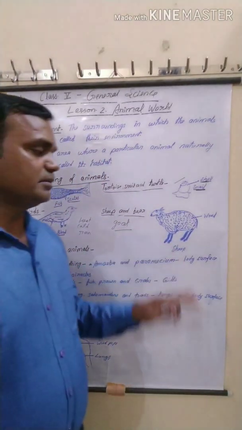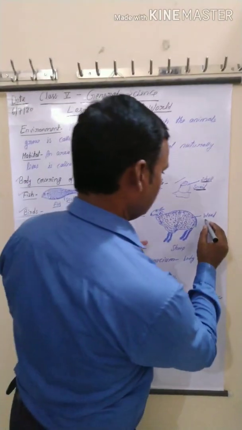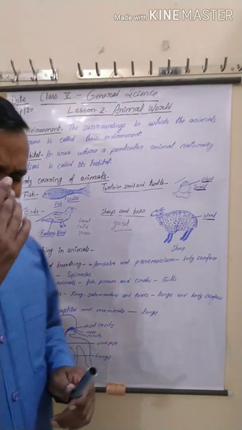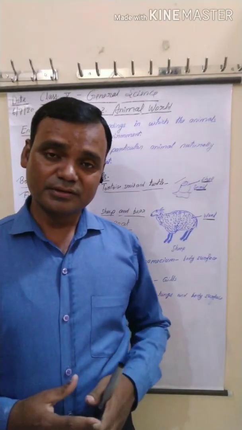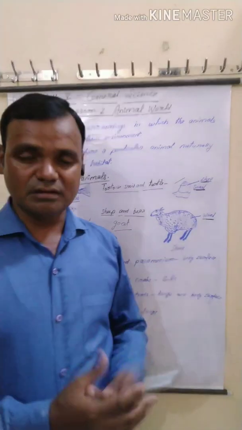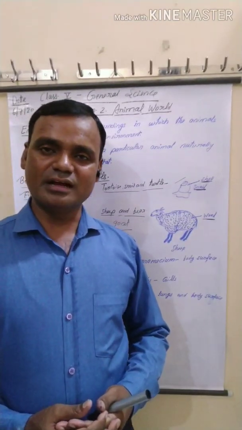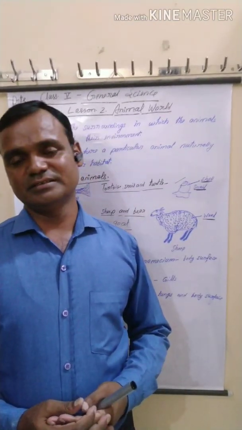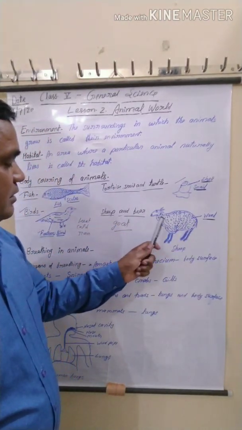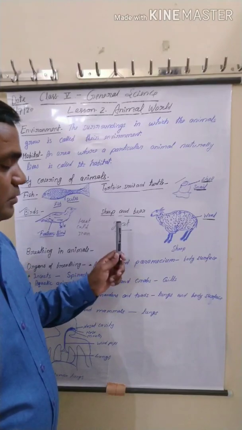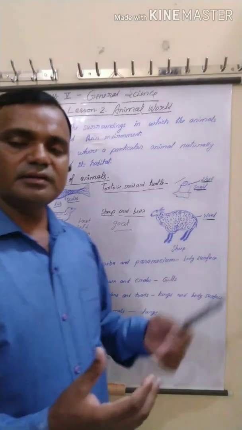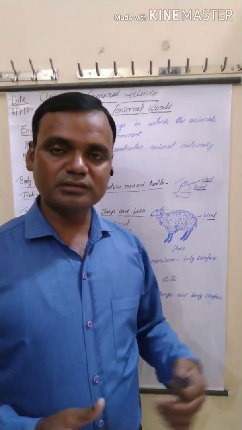Their body is covered with wool. And you know that some animals, some goats and sheep, have special wool and it is very costly. This wool protects from heat, cold, and also rain. They protect the body.